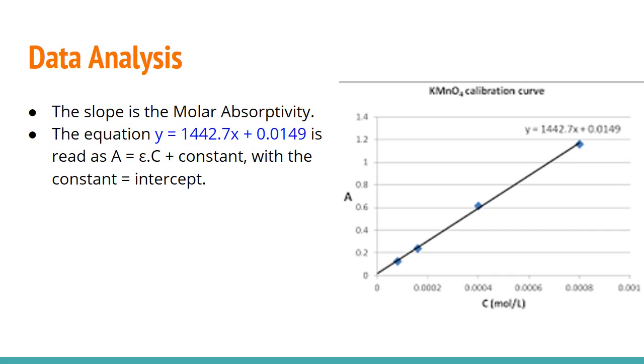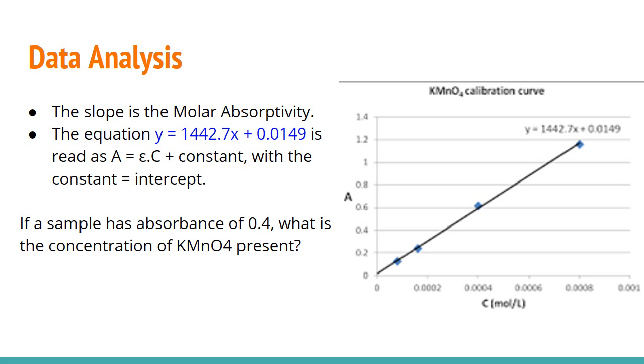The equation of the slope is y equals 1442.7x plus 0.0149. The question is, if a sample has absorbance of 0.4, what is the concentration of KMnO4 present? By substituting y equals 0.4, x equals 0.270 millimole per liter.